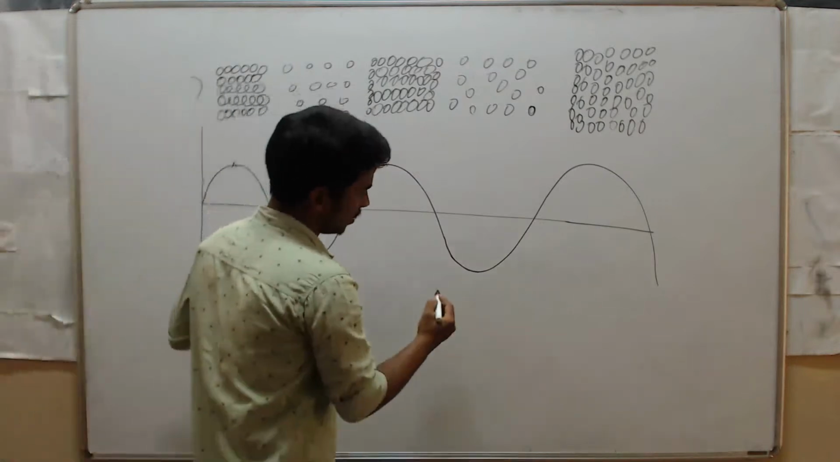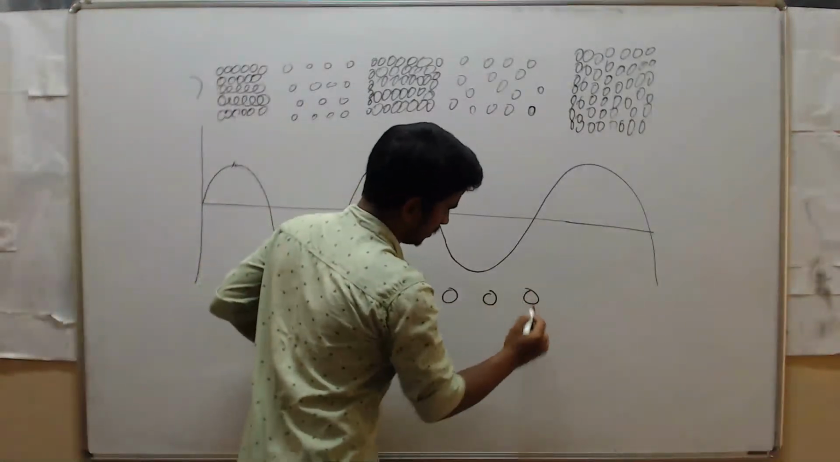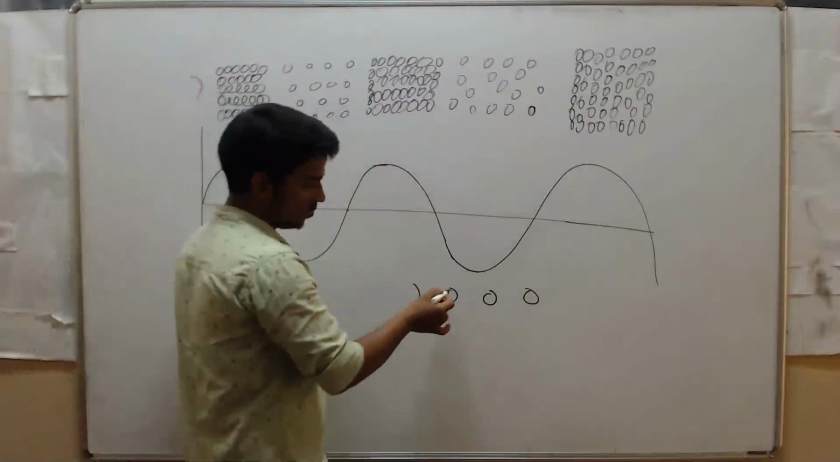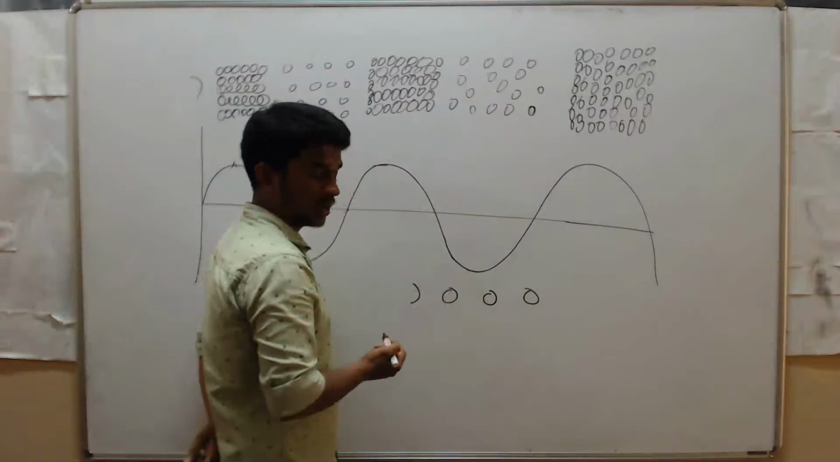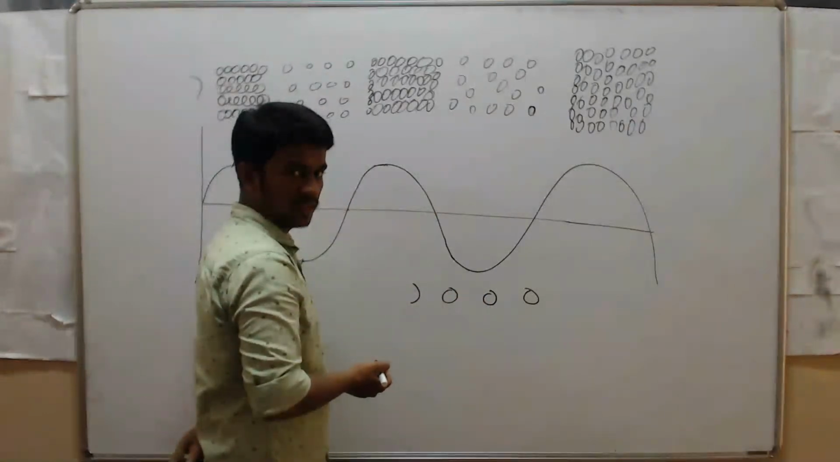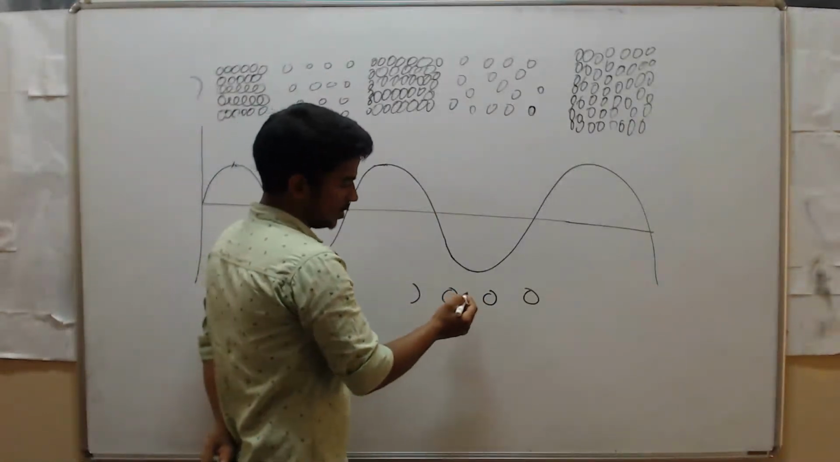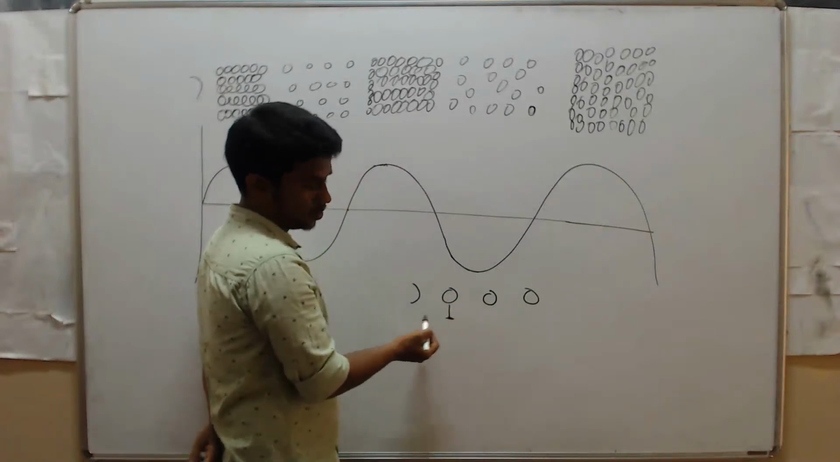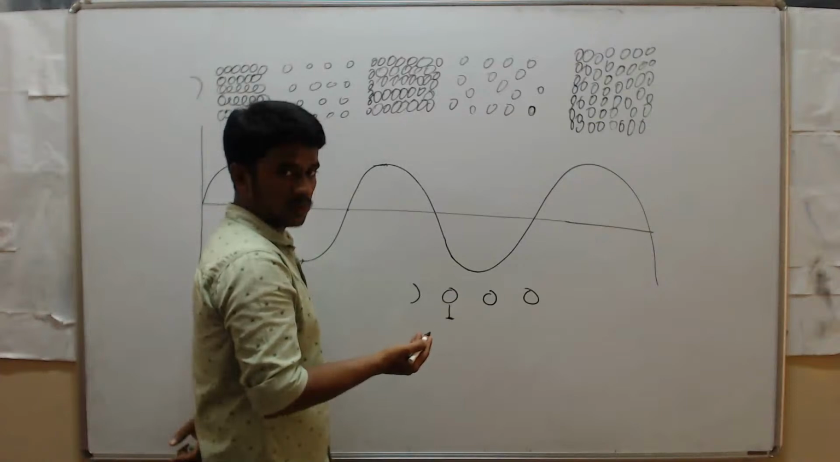You know, here these are atoms. When you produce a sound here, what will happen? This atom receives energy and collides with the neighboring atoms. Here this is the rest or mean position of the particle. When you produce a sound, what will happen?